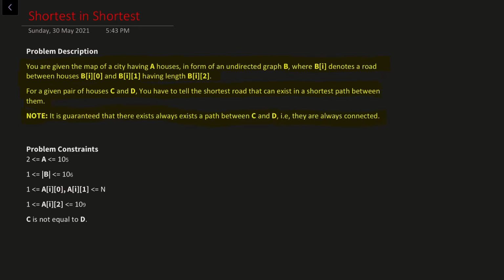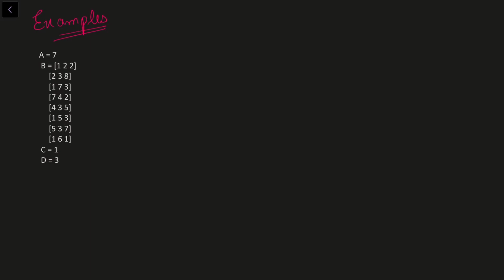The problem constraints are: A can vary from 2 to 10 raised to power 5, the length of B can vary from 1 to 10 raised to power 6, the index of houses varies from 1 to n, and the path lengths can vary from 1 to 10 raised to power 9, and C is not equal to D. Now let us try to understand this problem with some examples. Now let us talk about this example.